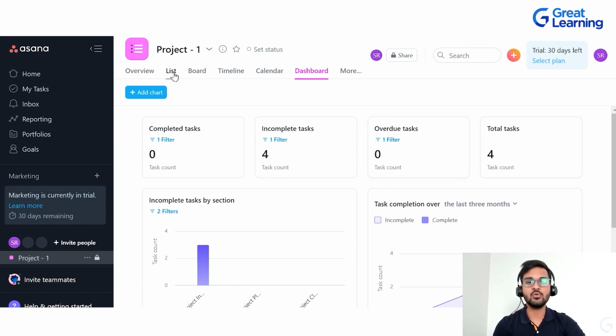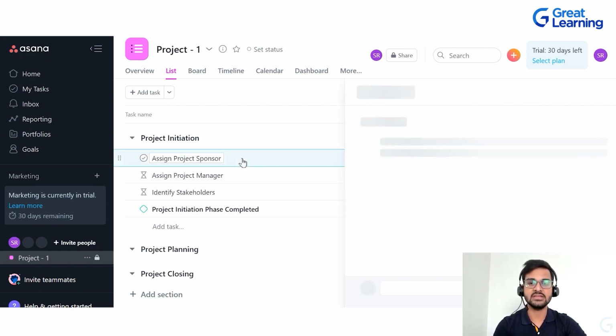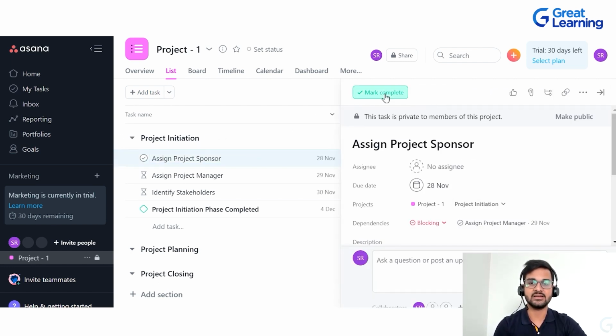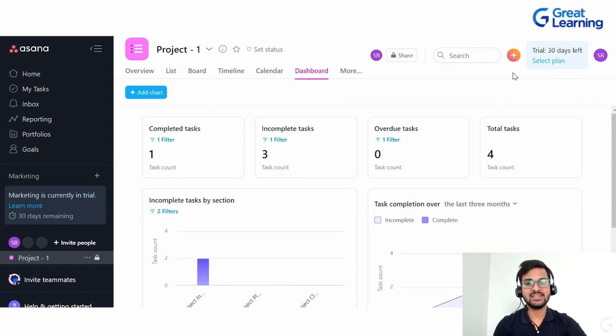Now let's say I want to go to the list view and I click on any of these projects as completed. So let's say this particular task which says assign project sponsor, this is completed. So I can click on this and mark complete. As soon as you do that and I close this and go to the dashboard view, you will be able to see that the total tasks are 4, 1 is completed and 3 are incomplete.